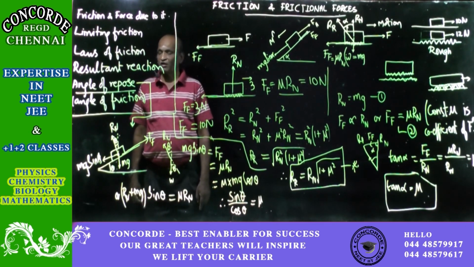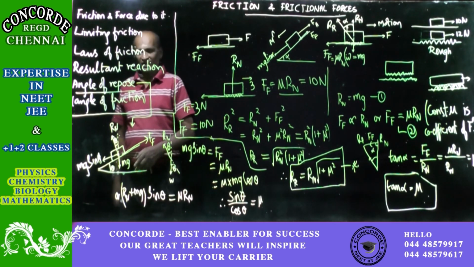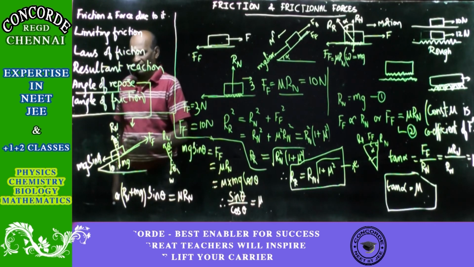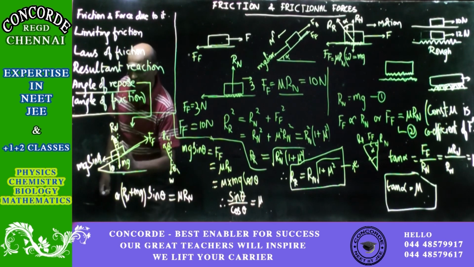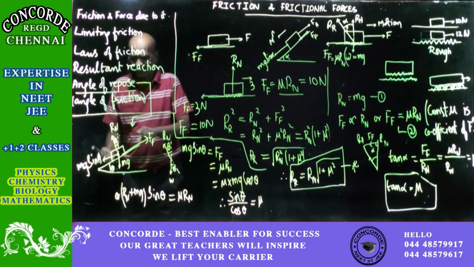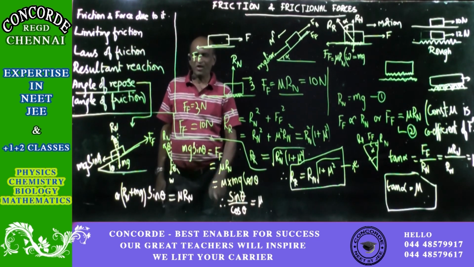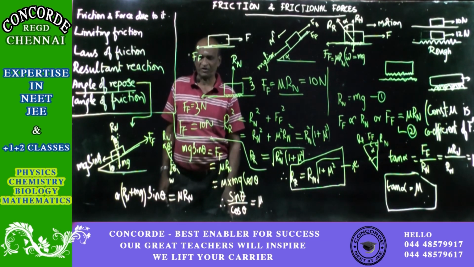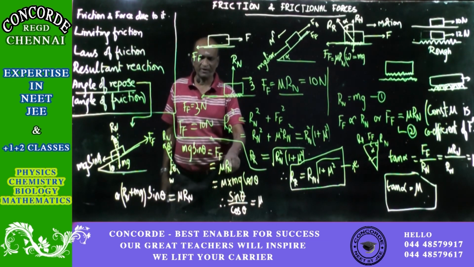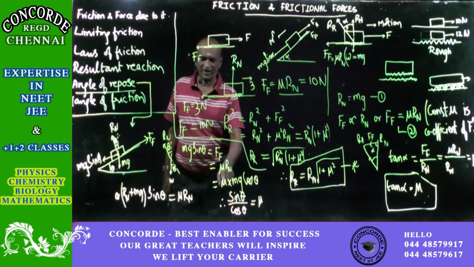And we know that inclined to the plane, just now we have seen it, that mg cos theta this side, and for this at 90 degrees it will be mg sin theta. That will balance the frictional force. So mg sin theta will be equal to frictional force, and we know frictional force for limiting equilibrium will be equal to mu R, and mu R means that is equal to mu into, just now we studied, mg cos theta.